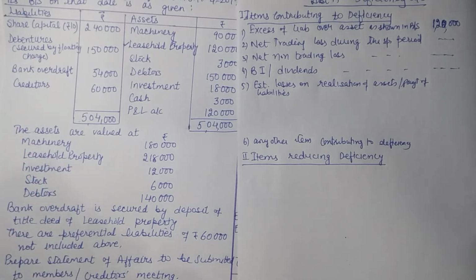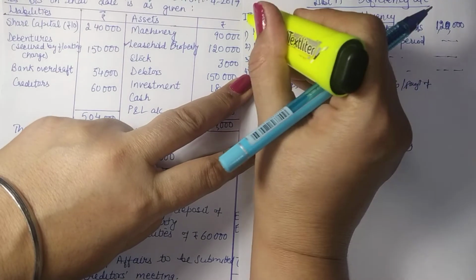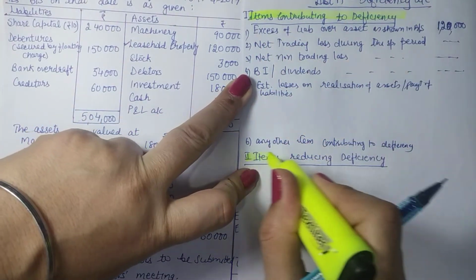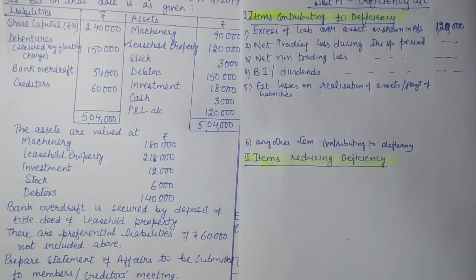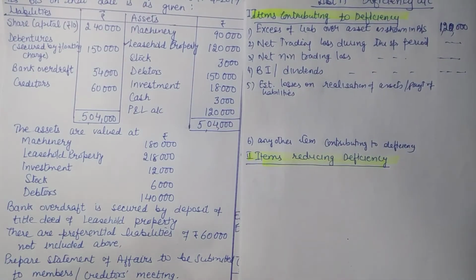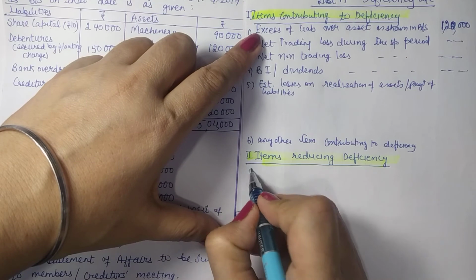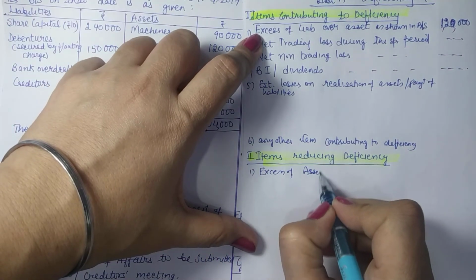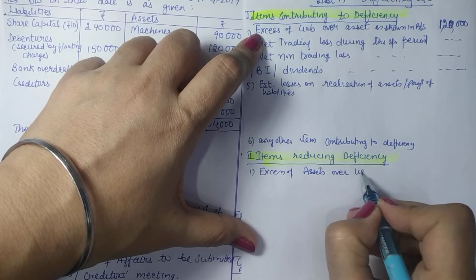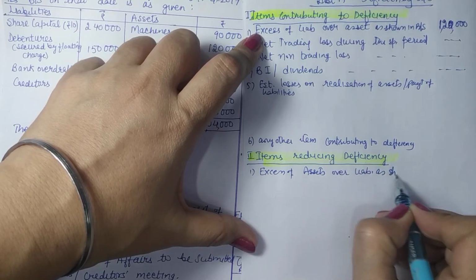Now coming to items reducing deficiency. You have 2 components here. If we remember one component, the other is just the opposite. All losses are being recorded there, so all components here will be the gains. So here, excess of assets over liabilities as shown.